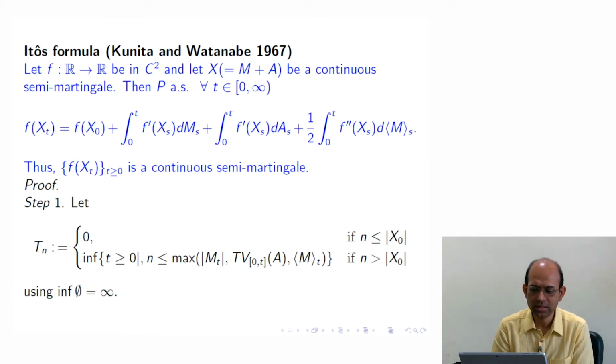What is this Tn? Tn is the first time when the maximum of these three things hits n, the threshold n, for whatever large n we choose.